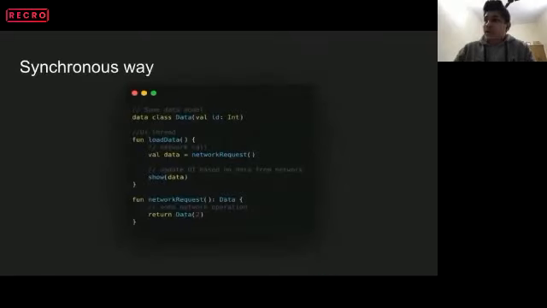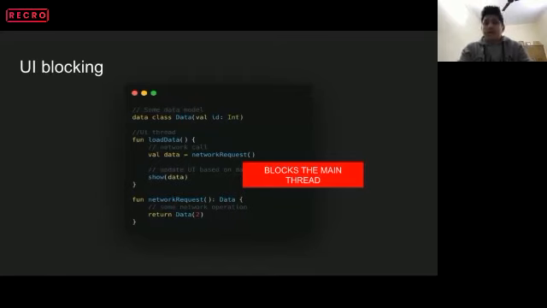Here is an example of the synchronous way, a small piece of code that I've written. Here we have to fetch the data from a network source. This method called network request will fetch the data from the network and update the UI accordingly, right? But here is an issue. When we call this network request method on the main thread itself, it will block the main thread and frames will be skipped.